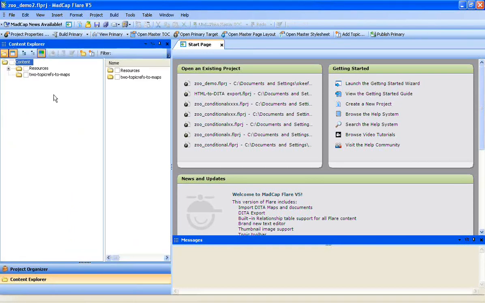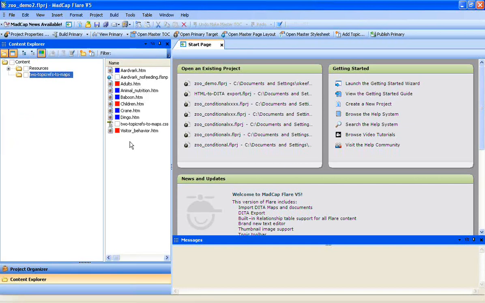I don't know if that's the case, but that's my best guess at this point. So I'm going to say, no, you are the master TOC, and that will then take care of the problem. But it is a little strange because Flare is not recognizing the hierarchy that's going on here. So once we're in here, then all the other files come back, and I do have a couple of additional ones, and that seems to sort of do its thing. So that is okay. But there are just some very strange kind of oddities that we get when we import.